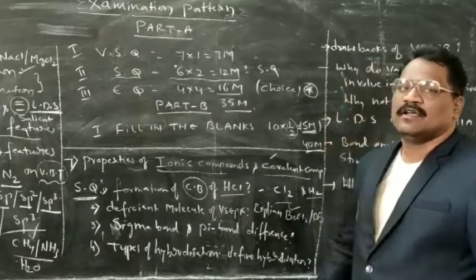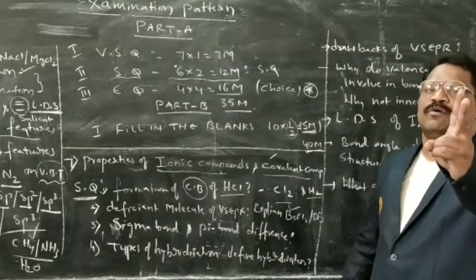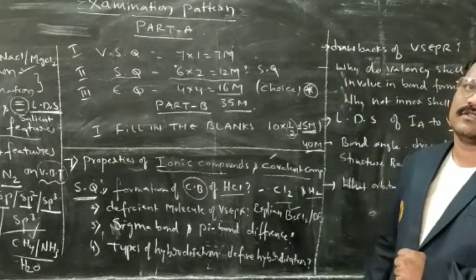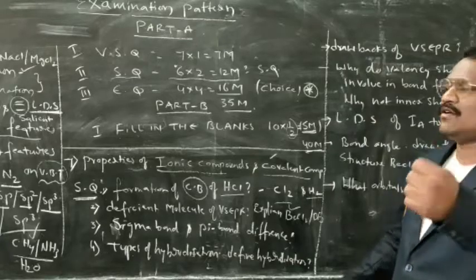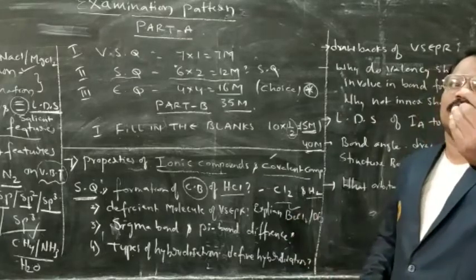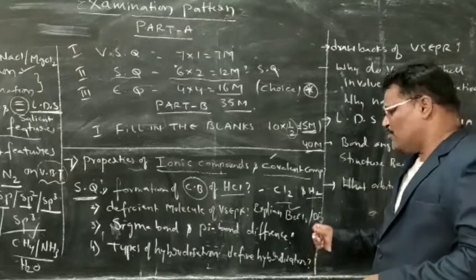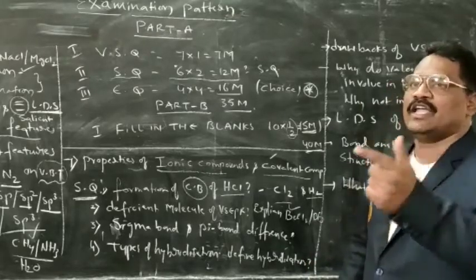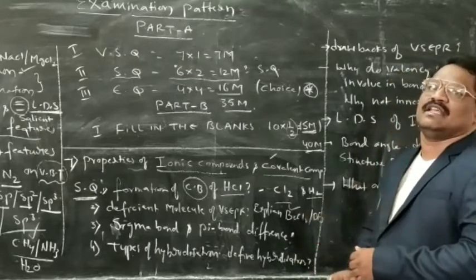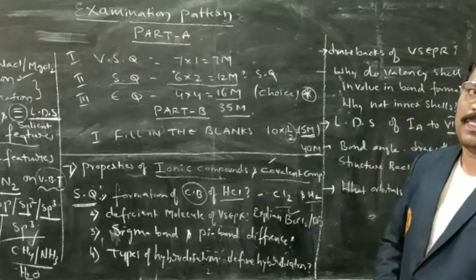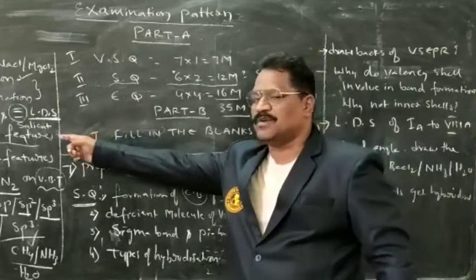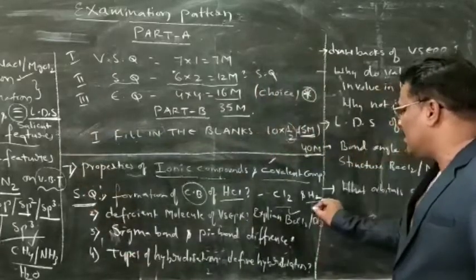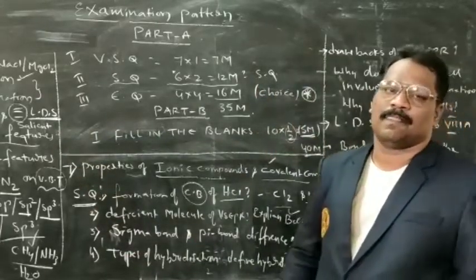These 2 points will explain about deficient molecules of beryllium chloride as well as boron trifluoride. Beryllium is forming 2 bonds and having 4 electrons, a deficiency of 4 electrons in beryllium chloride to attain octet configuration. Boron trifluoride is having 6 electrons, a deficiency of 2 electrons. Why? These are called deficient molecules. If you study VSEPR theory clearly, easily you can attempt this question.